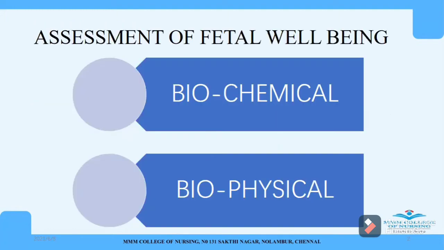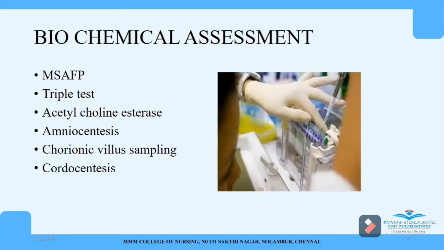So in the antenatal assessment, we can assess the fetal well-being through two methods. One is biochemical assessment and the other one is biophysical assessment. The biochemical assessment consists of maternal serum alpha fetoprotein, triple test, acetylcholinesterase, amniocentesis, chorionic villus sampling, cordocentesis. So these are some of the biochemical assessments that are done to assess the fetal well-being.